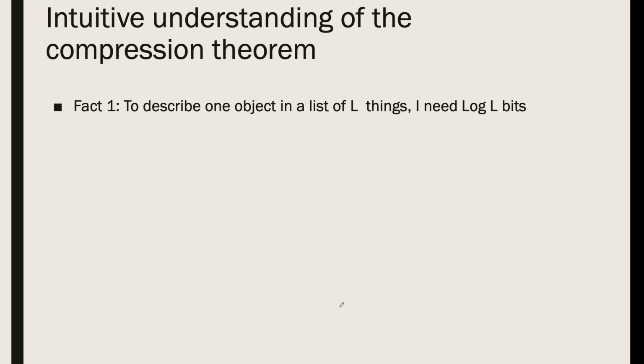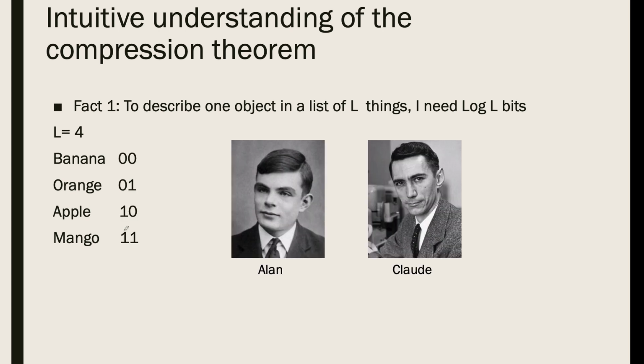Now, I want to give a little bit of intuition about this compression theorem. There are 2 facts we need. The first one is pretty straightforward. To describe one object from a list of L things, I need log L bits. For example, let's say that we have 4 objects like banana, orange, apple, and mango. Claude and Shannon can sit down and say, you know what, I'm going to represent banana with 00, orange with 01, apple with 10, mango with 11.